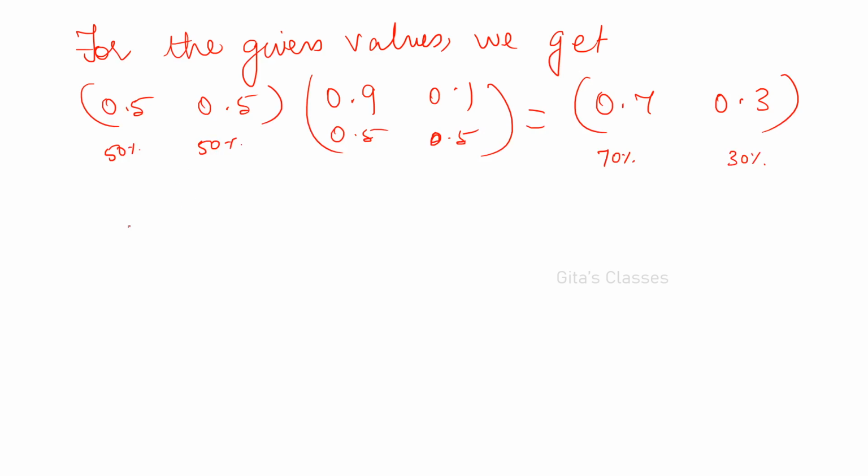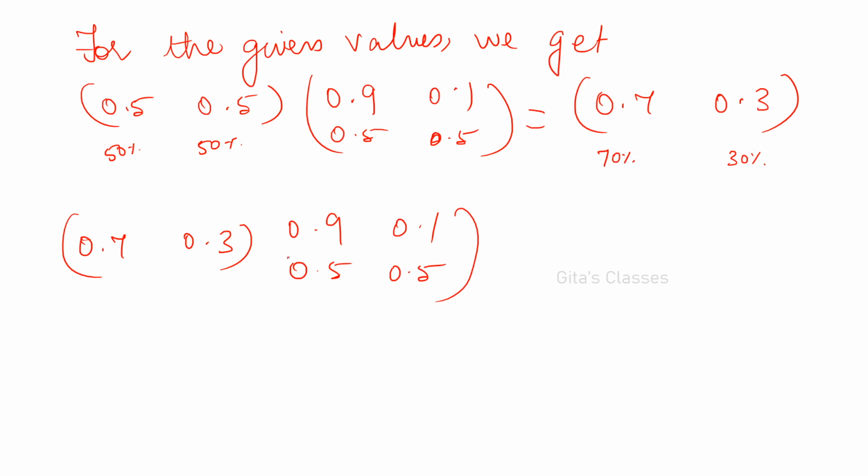Okay. So in this case, again you multiply 0.7 and 0.3 into 0.9, 0.1, 0.5, 0.5. This is the transition matrix. Whatever you are getting at the beginning of period 2 will be the beginning of period 3. Okay. So this will be 0.78 and 0.22. So this is period 1. This is initial and period 1. 1 to 2, then 2 to 3 and so on.